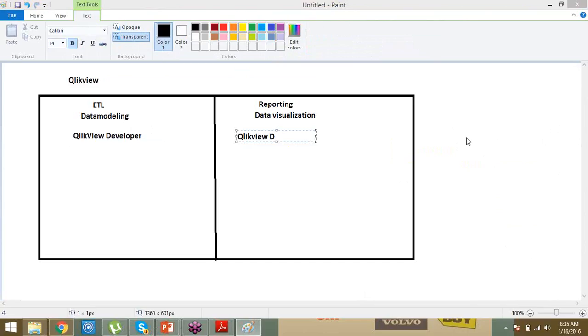See, for the practice purpose, we will have a personal edition. We can download that. The personal edition doesn't have any restriction. You can develop ClickView dashboards, end-to-end dashboards. The only restriction you can see with the ClickView personal edition is that whatever solution you build, if you want to share it with your friend or anyone, you cannot share it. The reason is ClickView has covered this tool in such a way that you can use end-to-end functionalities in a single PC. If you want to share this application with someone, it will not open.